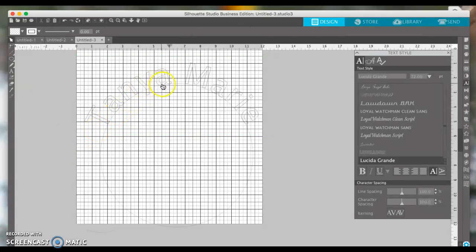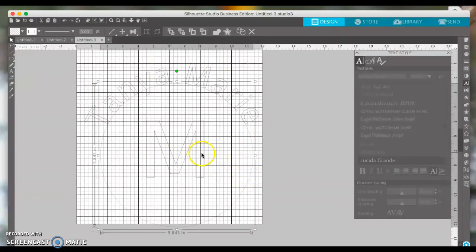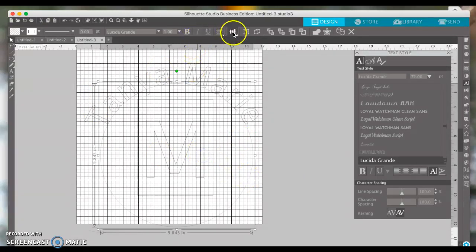And then you can just put the big M in the center to make like a really nice monogram. Excuse me. Okay. So you want to select the circle and the M, and then you want to center it.